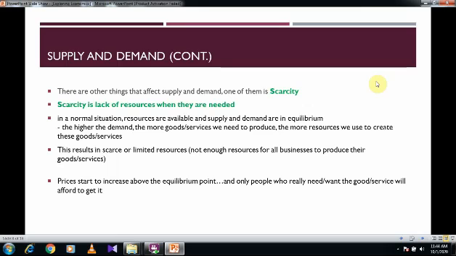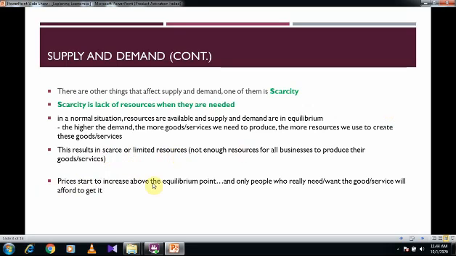The suppliers are going to compete over who is going to get the resources first. When they get these resources, they know that the products are not enough in the market. So they will sell it at a very high price. This results in scarce or limited resources.